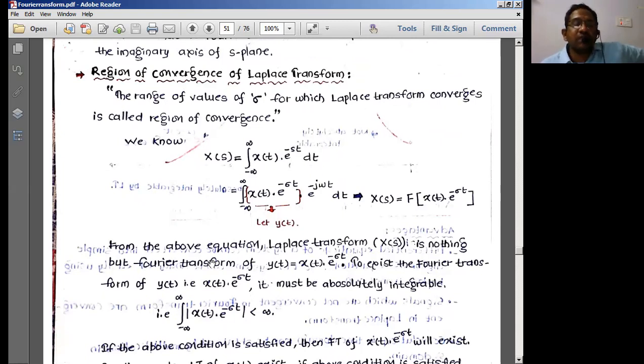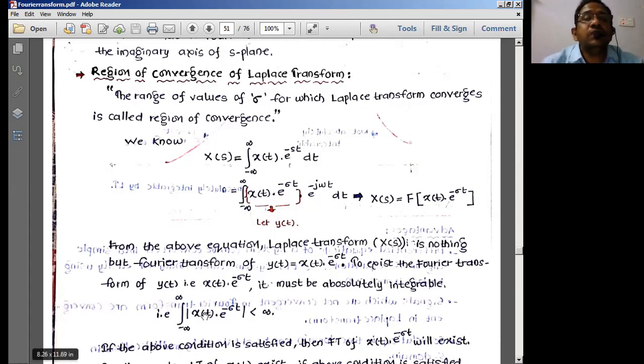So region of convergence is known as a graphical representation of the convergence of the signal, or the existence of the value of the signal. That is the basic difference between the Laplace transform and Fourier transform. In Fourier transform, we don't have ROC. In Laplace transform, we have ROC. That is the extra burden we should undergo in the case of the Laplace transforms. In order to design complex systems, we normally use the Laplace transforms.